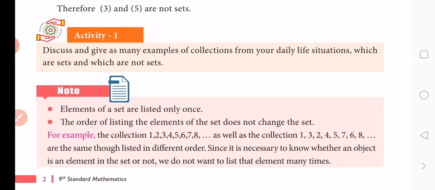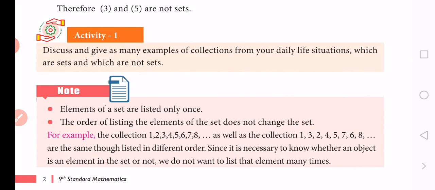Elchivalayam is not a district, so we cannot write it in the collection. District means Namakkal, next Salem, Erode. These are all districts. But is Tiruchengodu a district in Tamil Nadu?